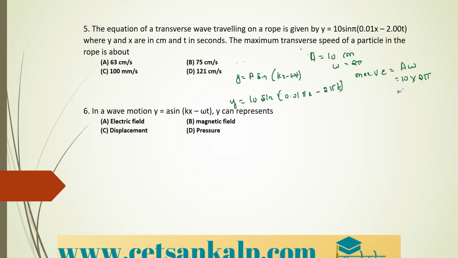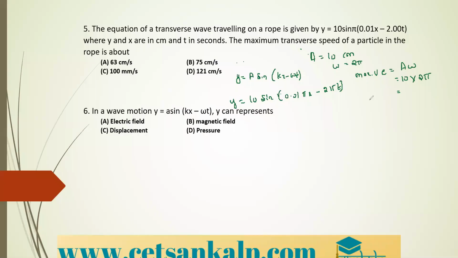So here it is 2 into 3.142 into 10, that is nothing but 62.84. So 62.84 in the given options is nearly equal to 63 centimeter per second.